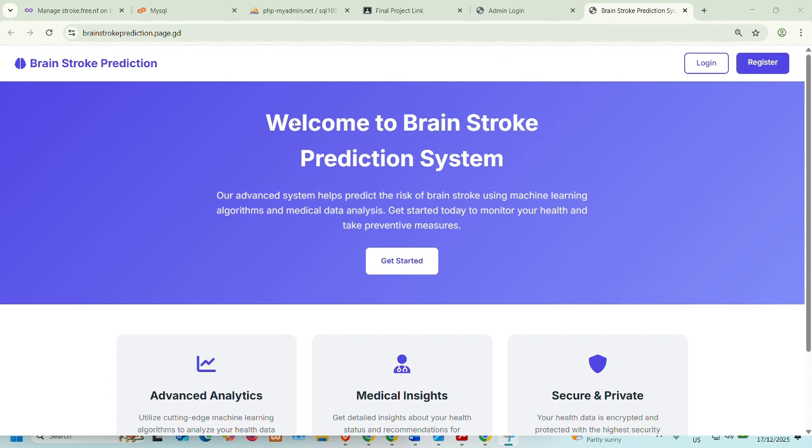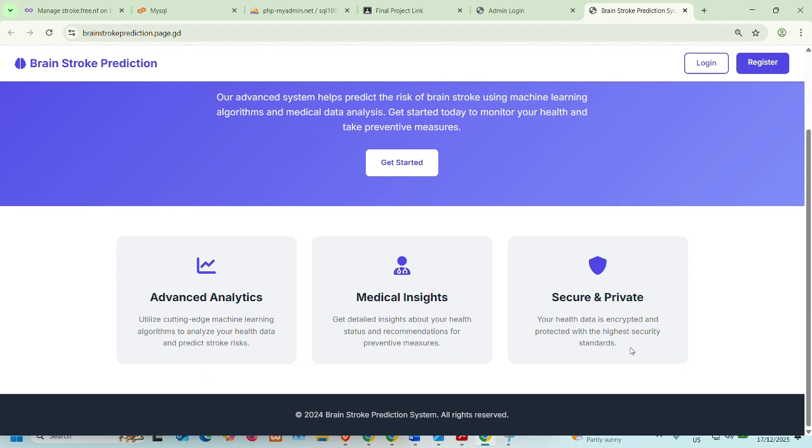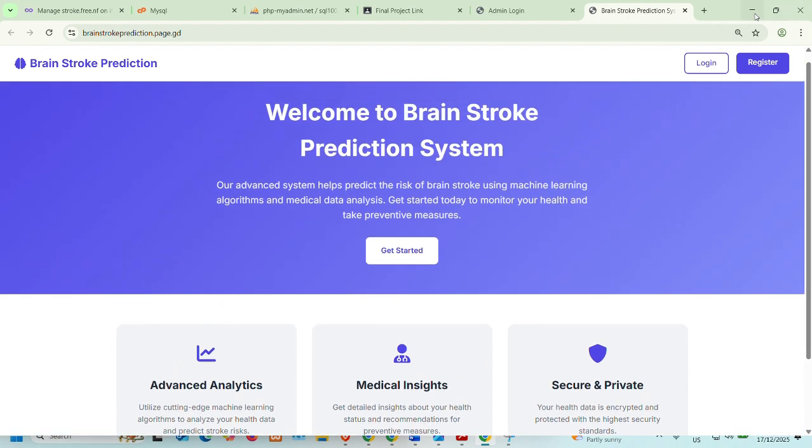This is the welcome page of the Brain Stroke Prediction System. This page introduces the purpose of the system, which is to help predict the risk of brain stroke using machine learning. Users can see a short description explaining how the system analyzes health data for early risk detection. The login and register buttons are located at the top, allowing users to access or create an account. The Get Started button guides the users to begin using the system.